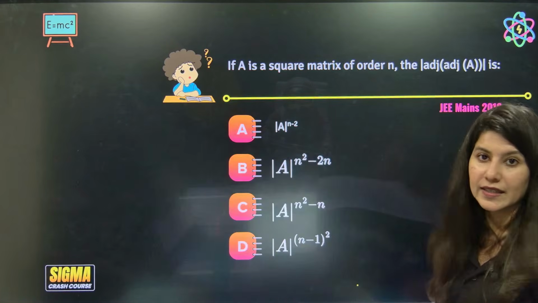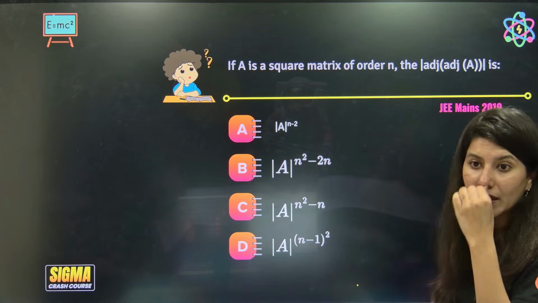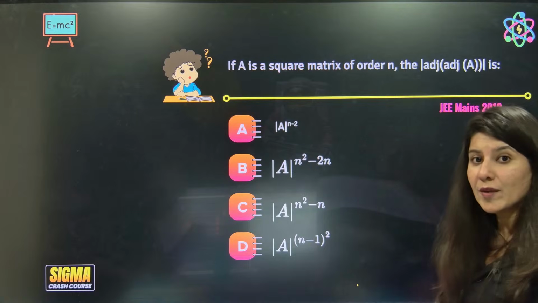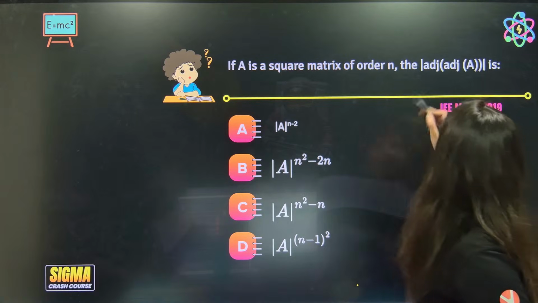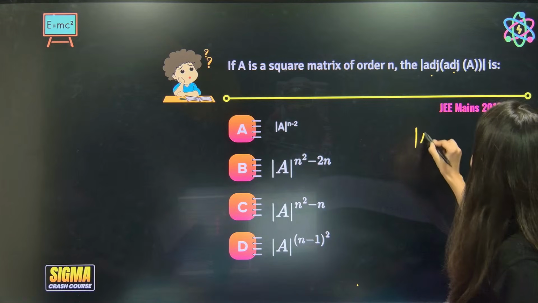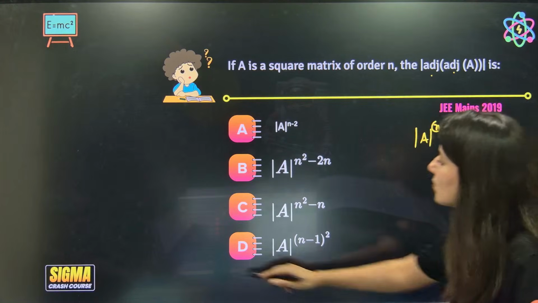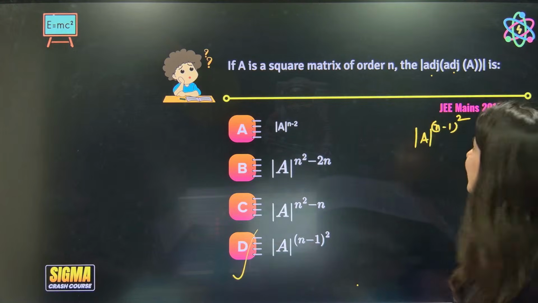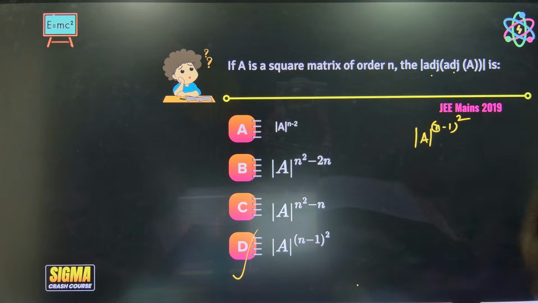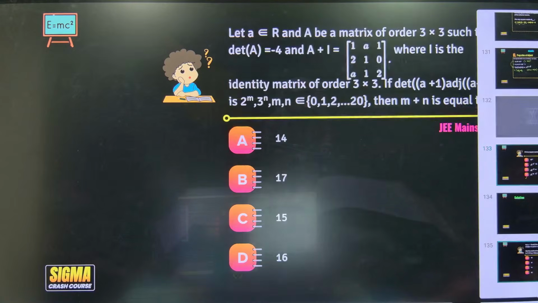So this is right here. If A is a square matrix of order n, then determinant of adjoint adjoint A, we have done this two times, so determinant A power n minus 1 squared. So option D, JEE Main 2019.